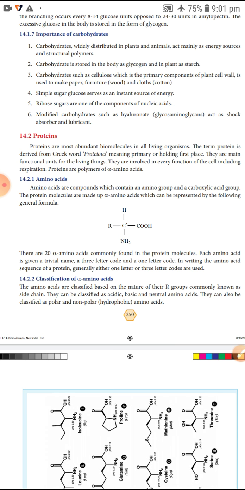They can be classified as acidic, basic and neutral amino acids. They can also be classified into two types: polar and non-polar amino acids.